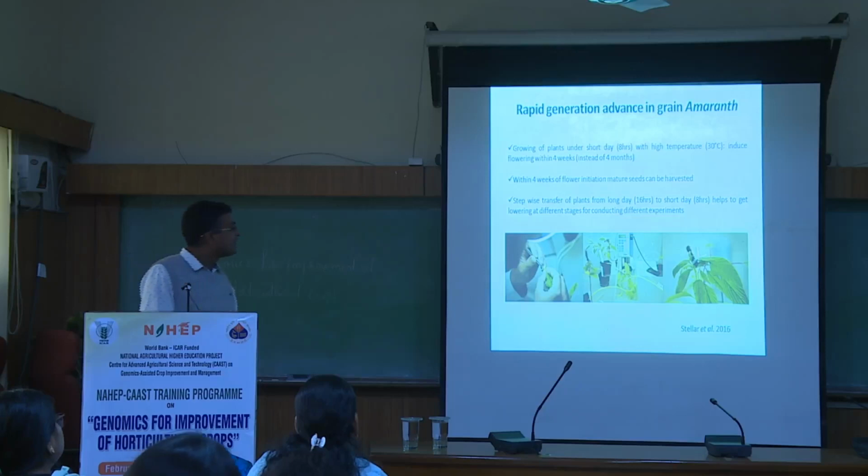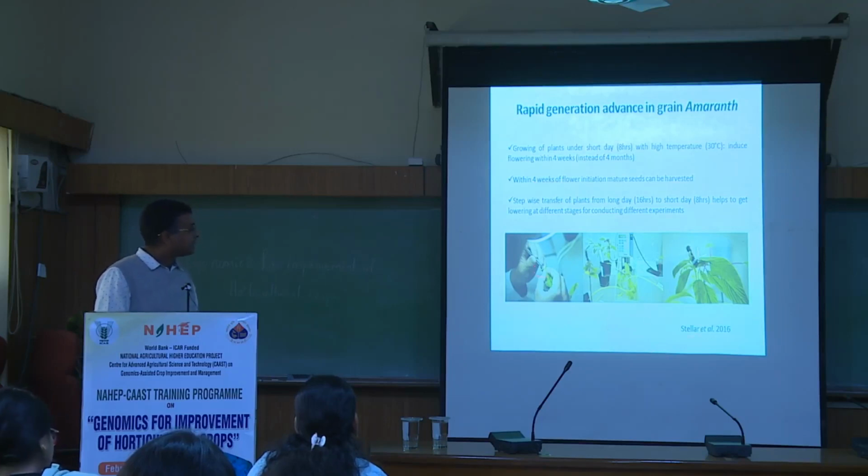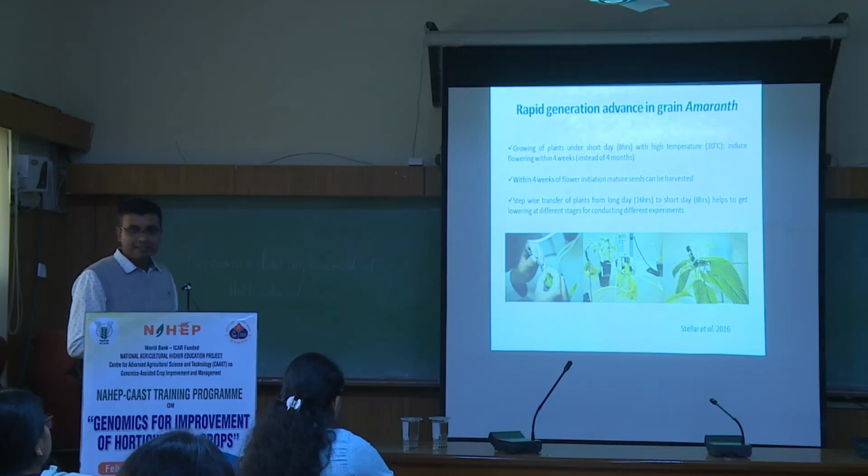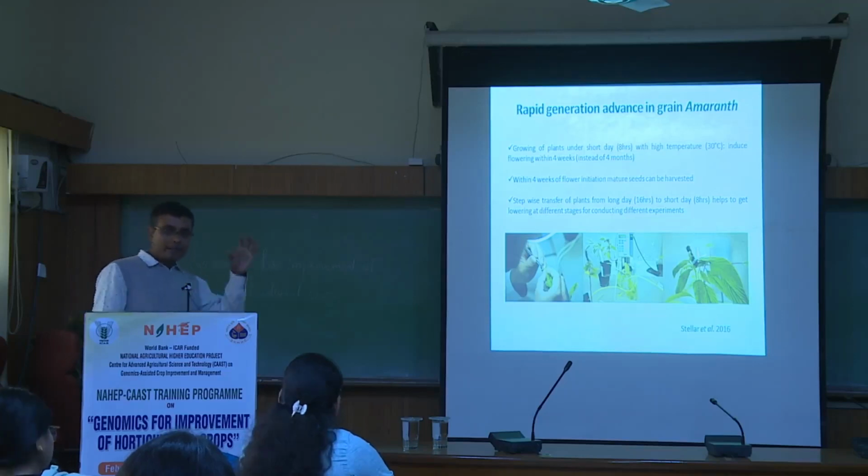And I have got only one example, in case of grain amaranth, no? That is a short day crop. Here, Stetter et al. in 2016, this paper came in, I think, Frontiers, no? So they have modified the growing condition to 8 hours light with a temperature of 30 degrees Celsius. So within 4 weeks, they are getting the flower initiation instead of 3 months. So it has been reduced to 1/3 of the cycle, no?